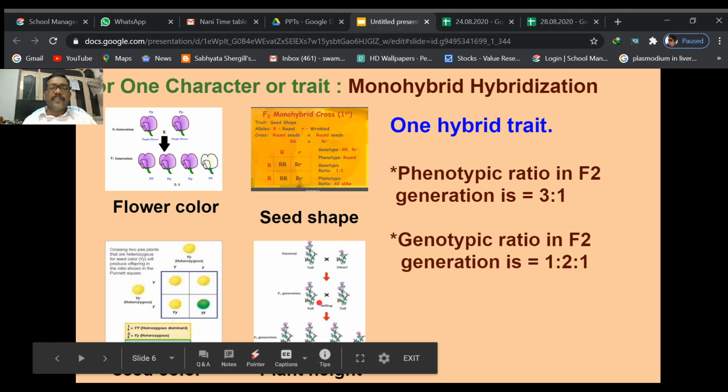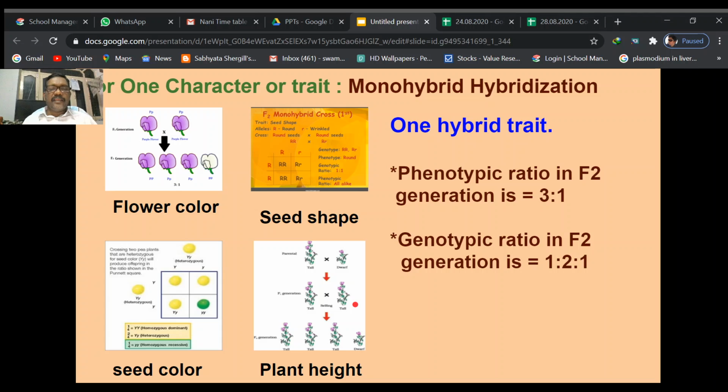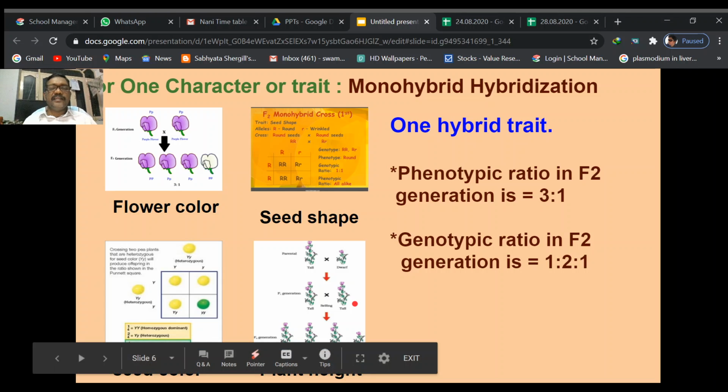These are the genotypes produced in this F1 generation. F means filial, so means next generation. In this generation all are tall plants. Why all are tall plants? There is no dwarf plant produced in this F1 generation. Why?